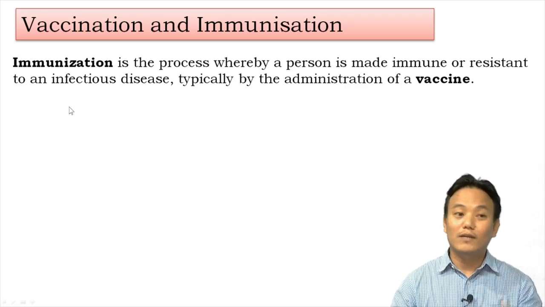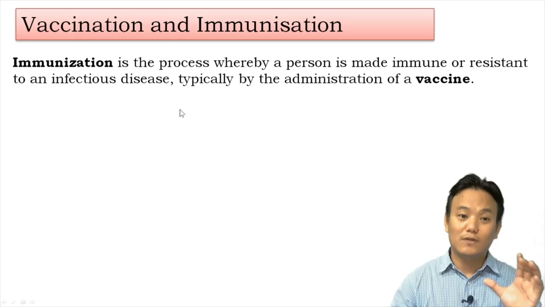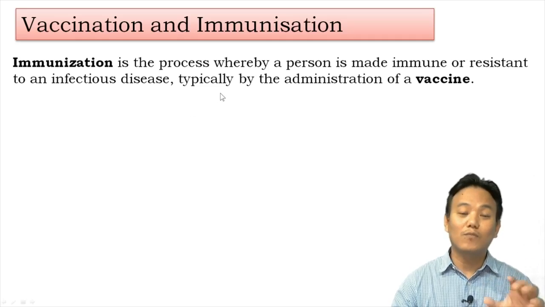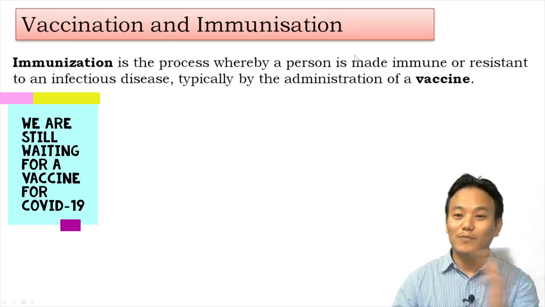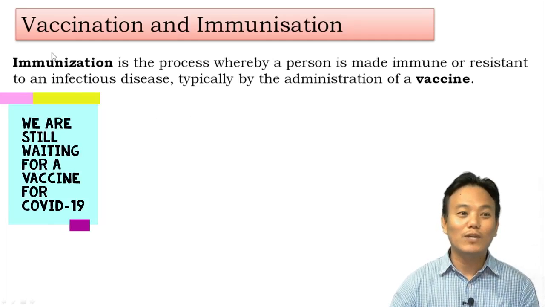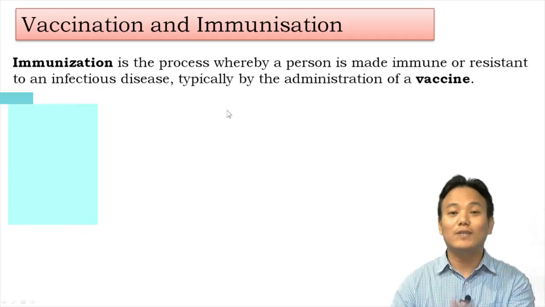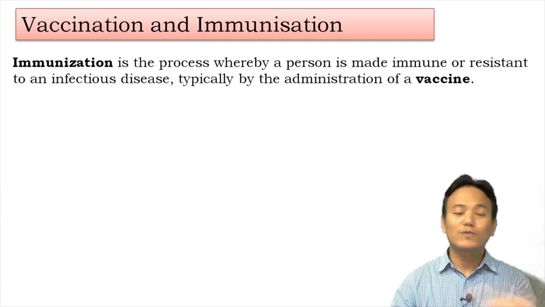Right. So we can take an example of the pulse polio program. We all know about the pulse polio program in which infants who are less than 5 years of age are administered pulse polio drops. The pulse polio drops are nothing but vaccine. Right. So that particular vaccine is administered in order to make those children resistant or immune towards the polio virus. Right. And the entire process is called immunization. So you can note down the definition of immunization, in order to understand the difference between vaccination and immunization. But still, they can be used interchangeably.